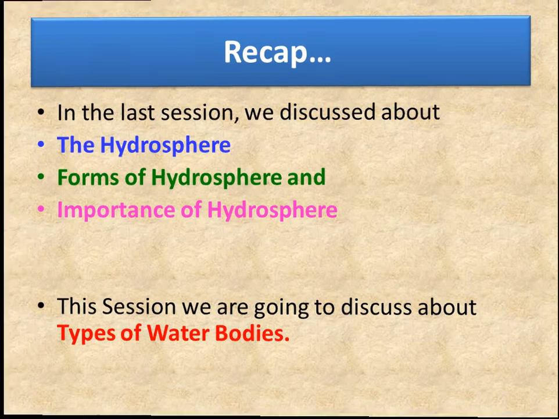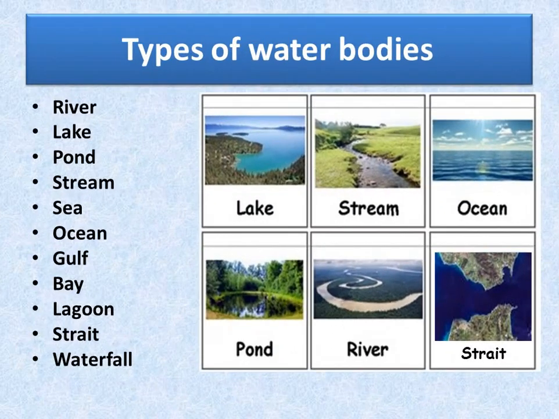Children, there are different types of water body. River, R-I-V-E-R, river. Lake, L-A-K-E, lake. Pond, P-O-N-D, pond. Stream, S-T-R-E-A-M, stream. Sea, S-E-A, sea. Ocean, O-C-E-A-N, ocean.